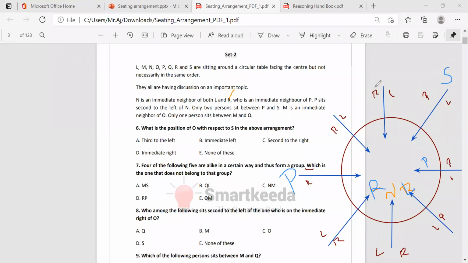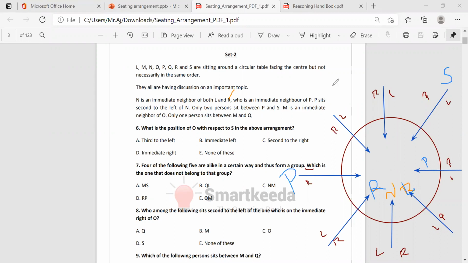Then two persons sit in between P and S. M is an immediate neighbor of O. Only one person sits between M and Q. Here, how many points are there? L is here, N is here, R is here, P is here, S is here. These are fixed.